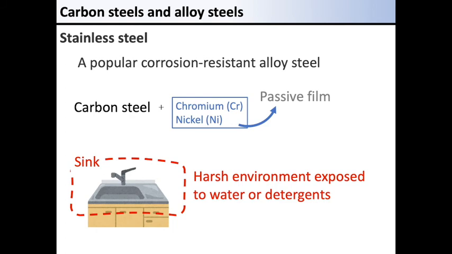Even if stainless steel is scratched, the film is quickly formed and covers the metal surface to prevent rust from progressing. On the other hand, surface treatments on carbon steels may be another option for corrosion resistance. But when it is scratched, rust develops quickly and progresses towards the inside. Considering these features, stainless steel is used in relatively harsh environments, such as sinks, where the products are exposed to water and detergents.